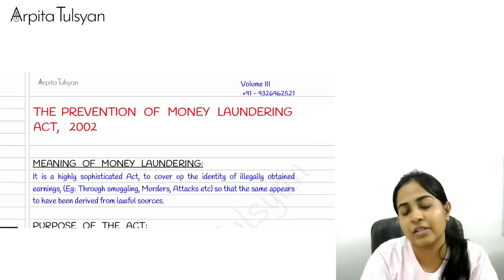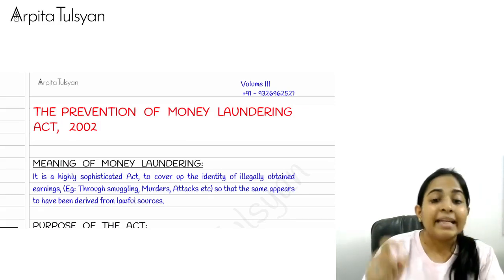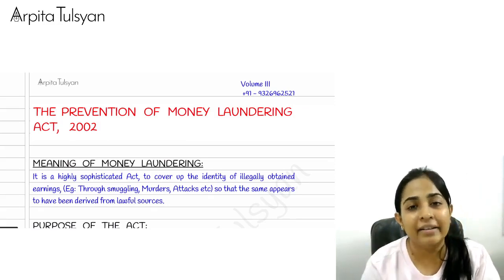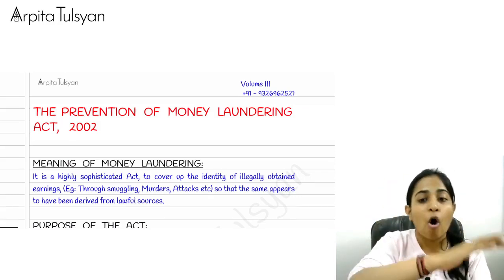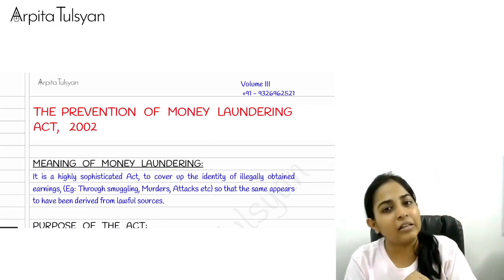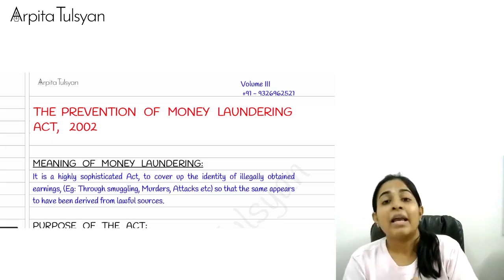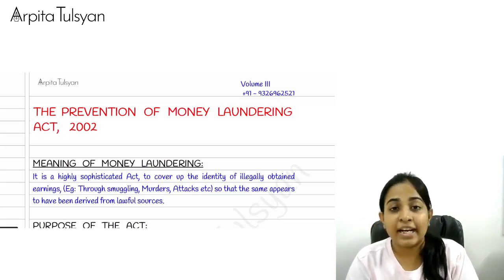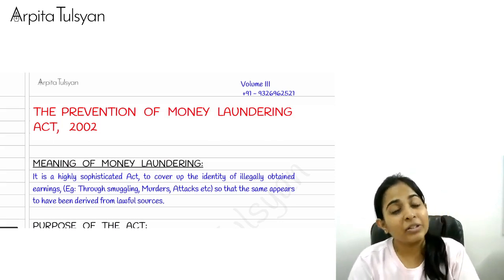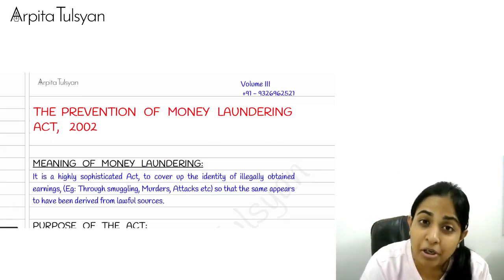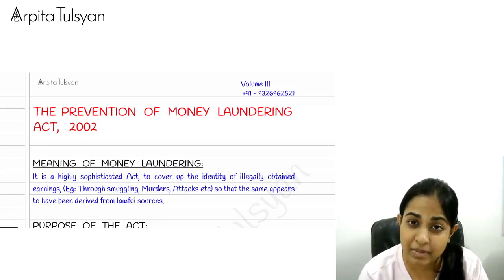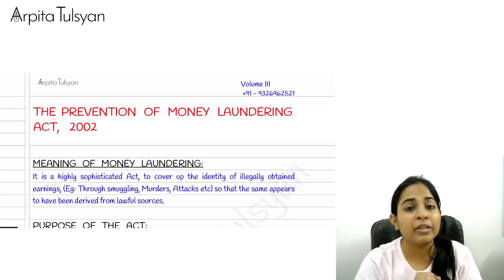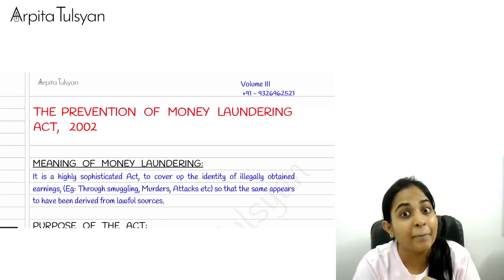For example, any amount that any person has obtained out of kidnapping, out of murders, by doing scams, or by taking bribes.